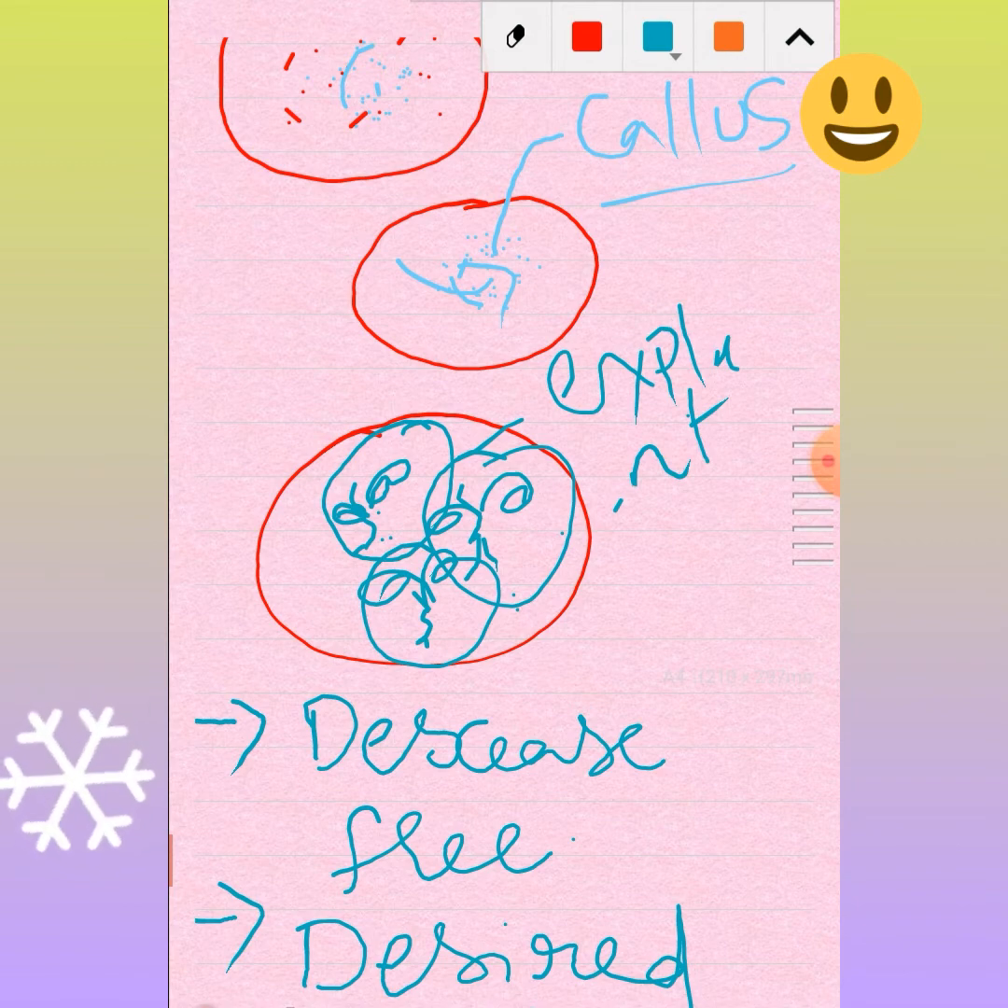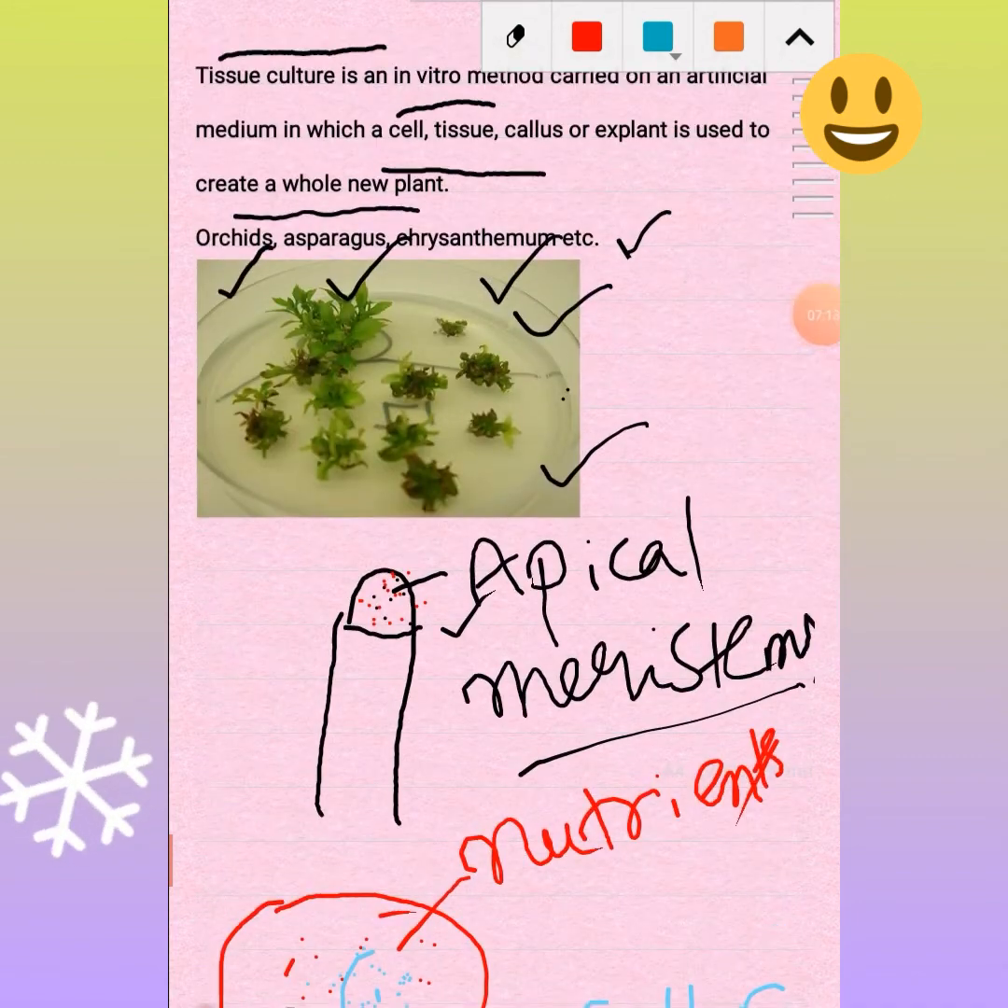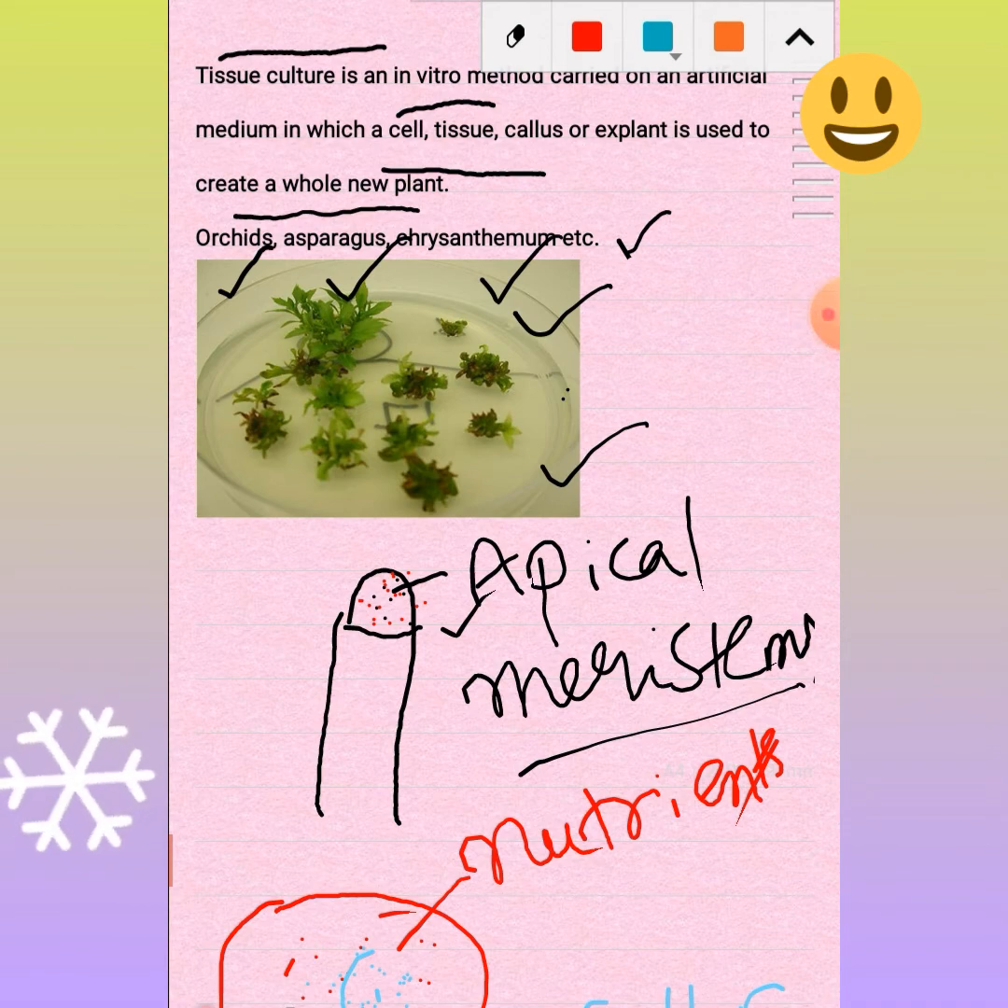Using tissue culture, many plants can be grown from one parent in disease-free conditions. This technique is commonly used for ornamental plants. So what are such types of plants we have discussed? Like chrysanthemum, asparagus and orchids can go through this tissue culture process. Okay, that is about tissue culture.